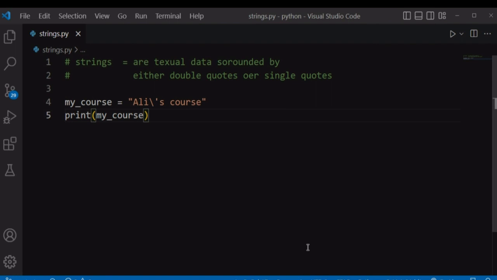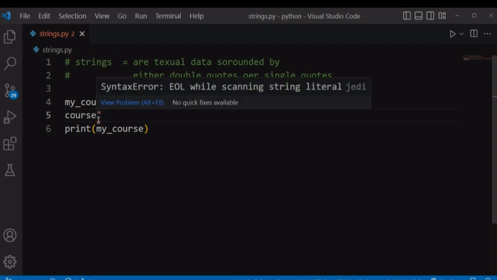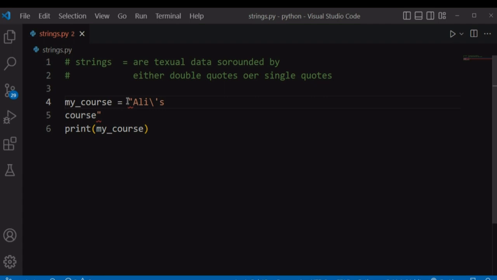The other way you can use quotes within our strings is to use multi-line strings. Multi-line strings are strings that are surrounded by triple quotes. Let's make this a multi-line string by printing into the next line. So we are going to have a syntax error unless we make this string triple quotes. If we surround our quotes with triple quotes, either triple double quotes or triple single quotes, Python will identify this string as multi-line string, and you can print as many lines as possible within our string.